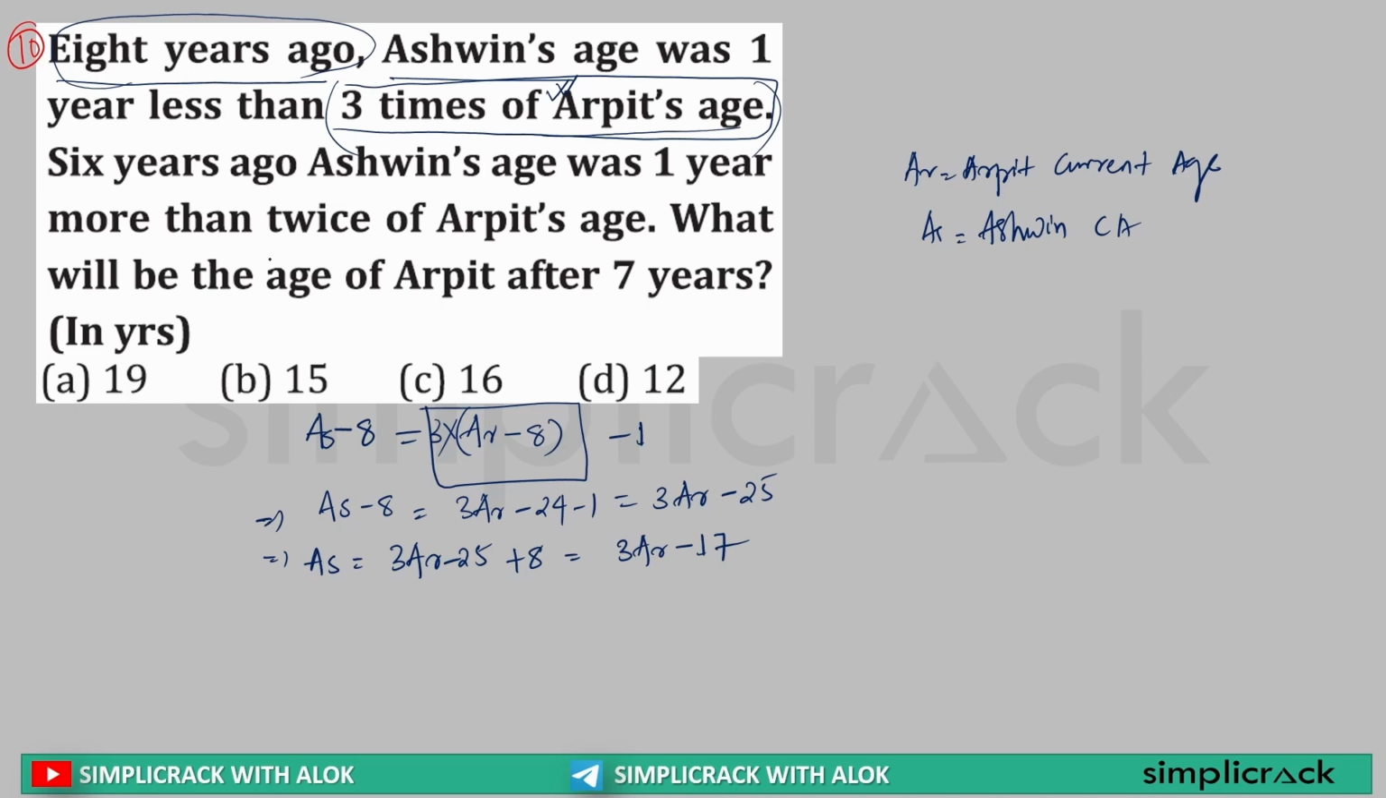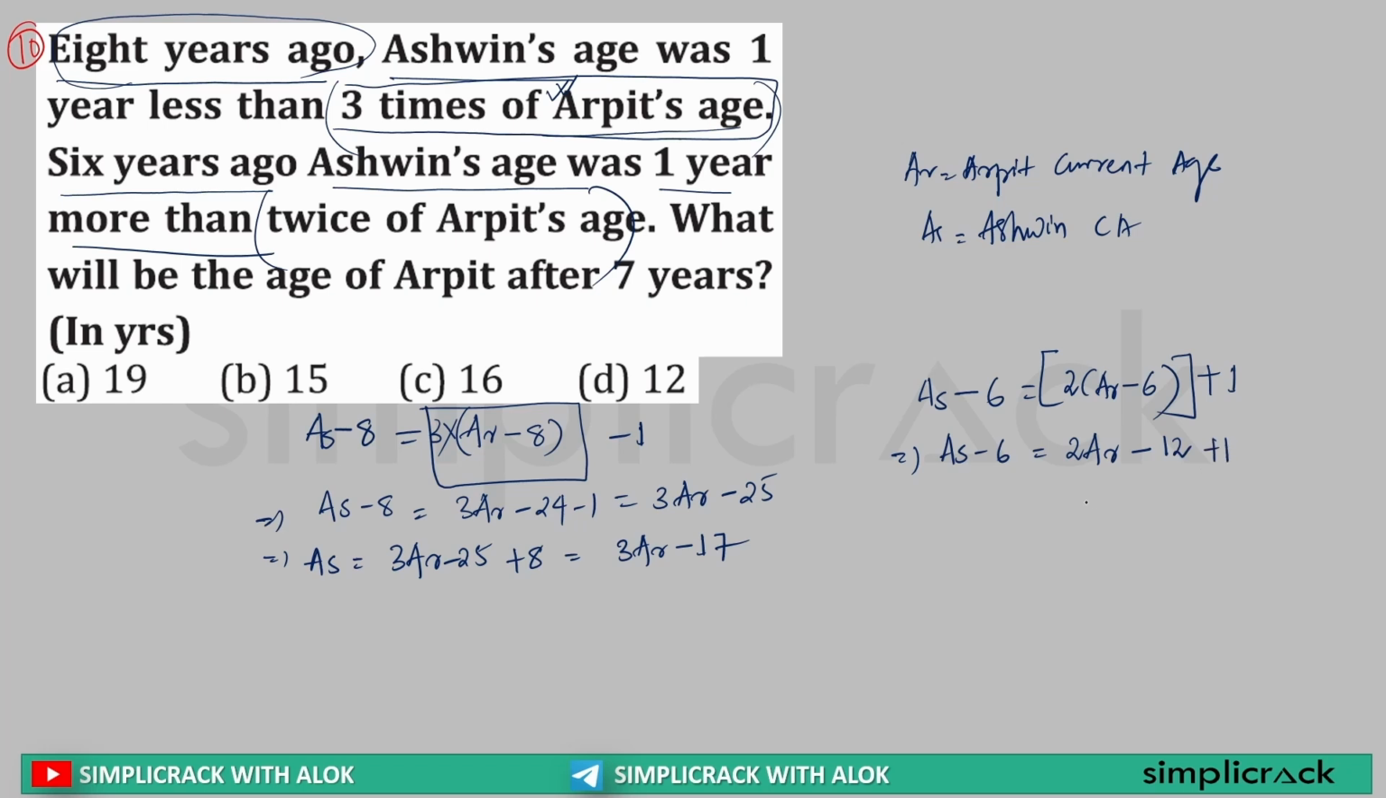Now second part, it is saying 6 years ago Ashwin's age was 1 year more than twice of Arpit's age. So Ashwin's age before 6 years is equal to twice of Arpit's age, that is 2 into AR minus 6. How much more than? 1 more than. So this whole thing plus 1 was Ashwin's age. So this can be further written as AS minus 6 is equal to 2 into AR minus 2 into 6, that is 12, plus 1, or this can be written as 2AR minus 11.